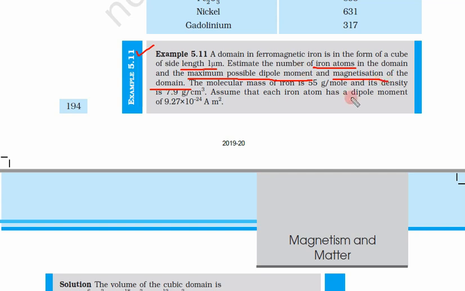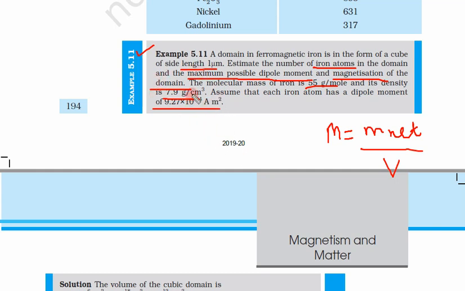So how do we calculate magnetization? Magnetization is equal to, first we will calculate m net, the maximum, and we divide by the volume of one domain. So that will give us the magnetization. The molecular mass of iron is 55 gram per mole. So this is the molar mass, and its density is 7.9 gram per centimeter cube. So density is also given. Assume that each iron atom has a dipole moment of 9.27 times 10 to the power minus 24 ampere meter square.